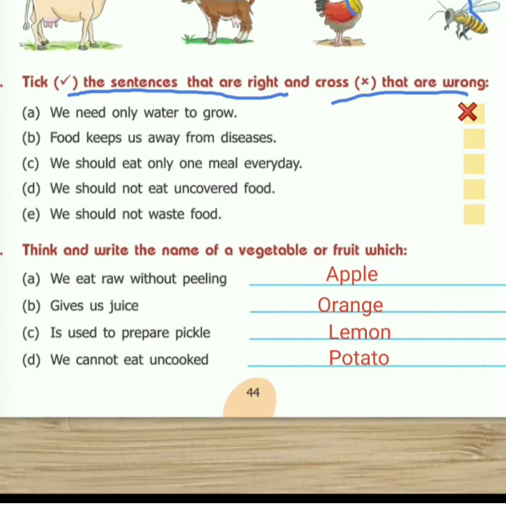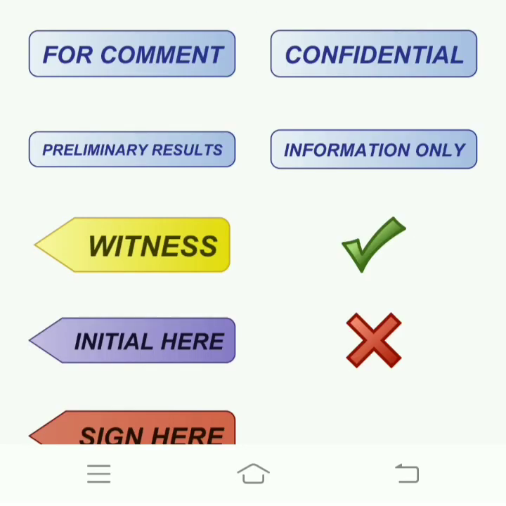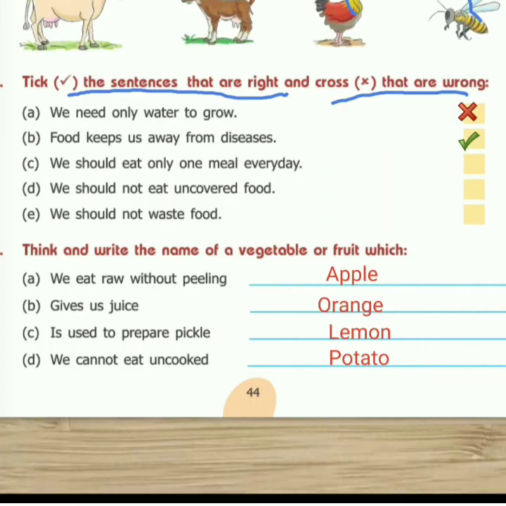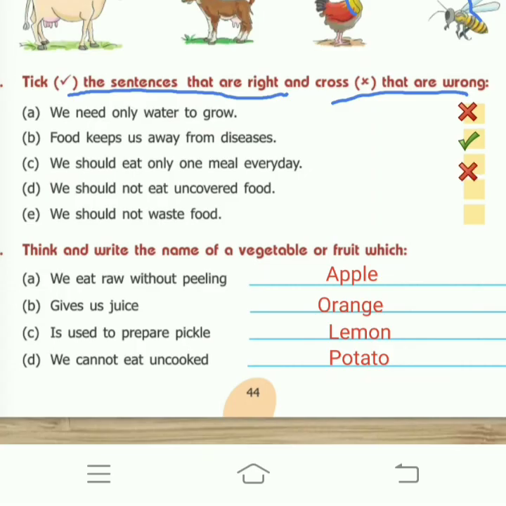So this is cross here. Okay. The next one. Food keeps us away from diseases. Food keeps us away from diseases. This is correct. So a tick. Next one, we should eat only one meal every day. Every day should we have only one meal? No, we should have at least all the 3 meals, breakfast, lunch and dinner. So this is wrong. So we'll choose a cross.